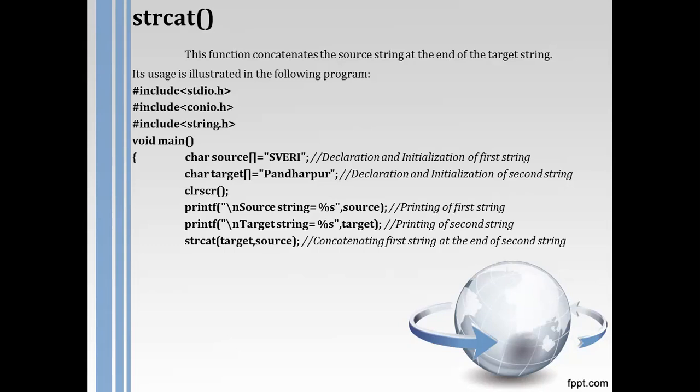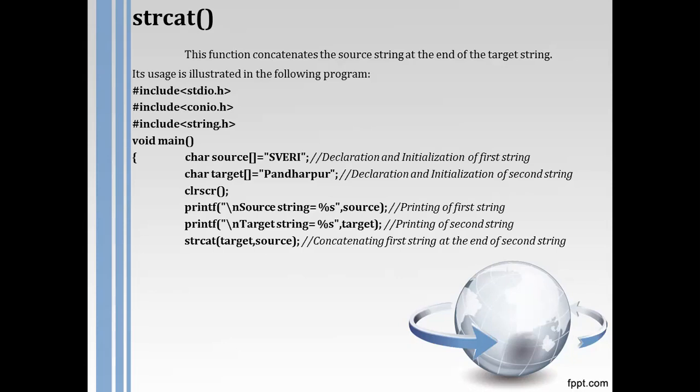It means the source content will be attached at the end of the target string.